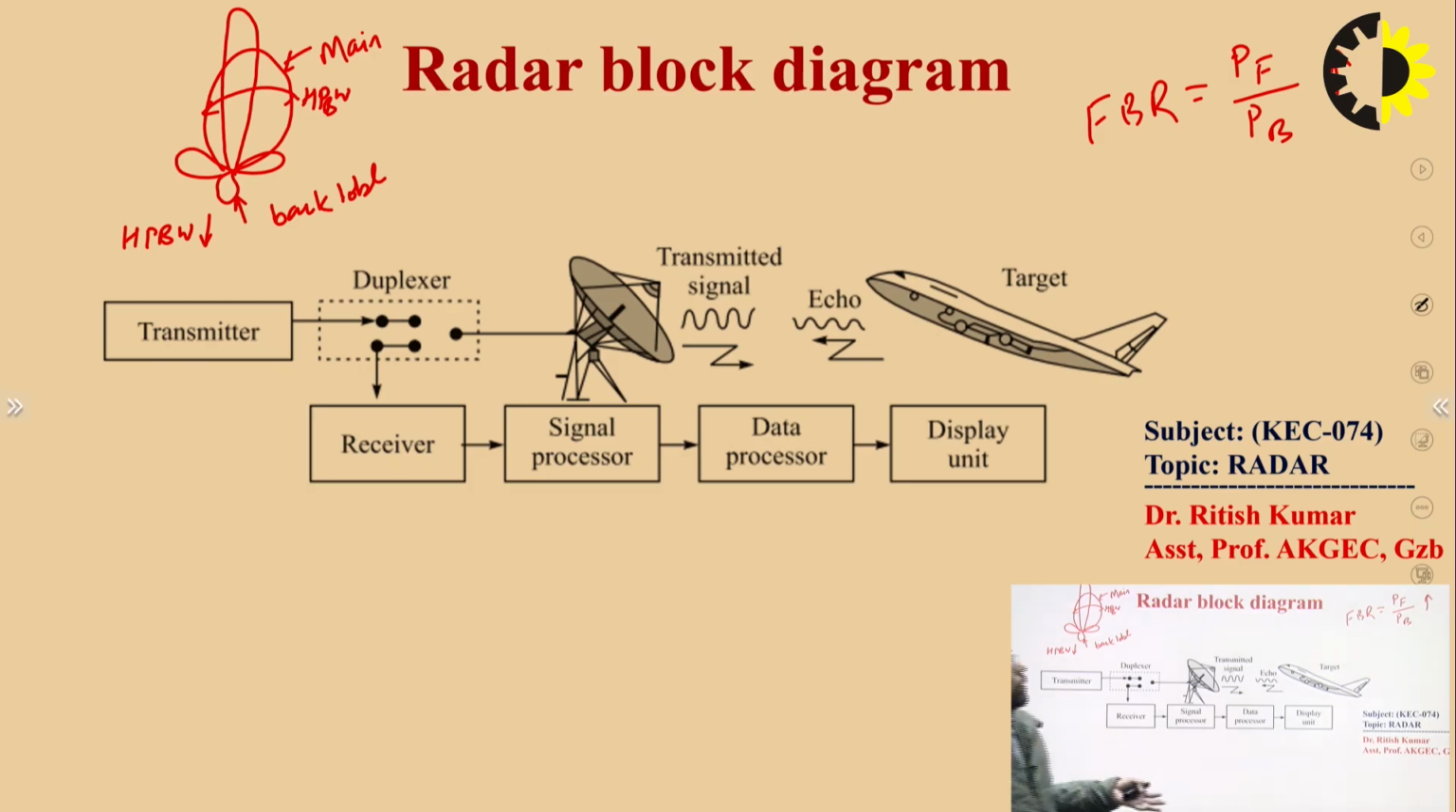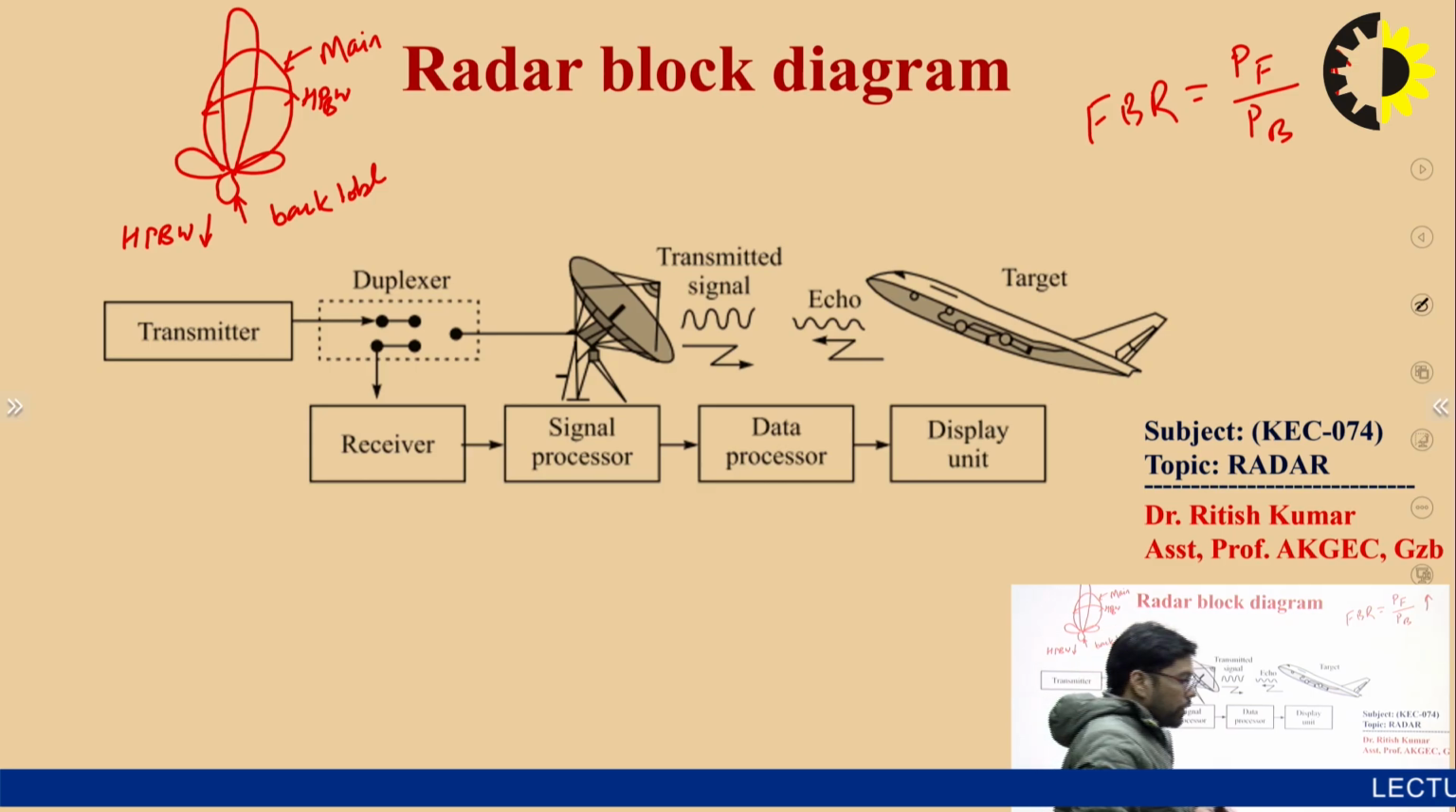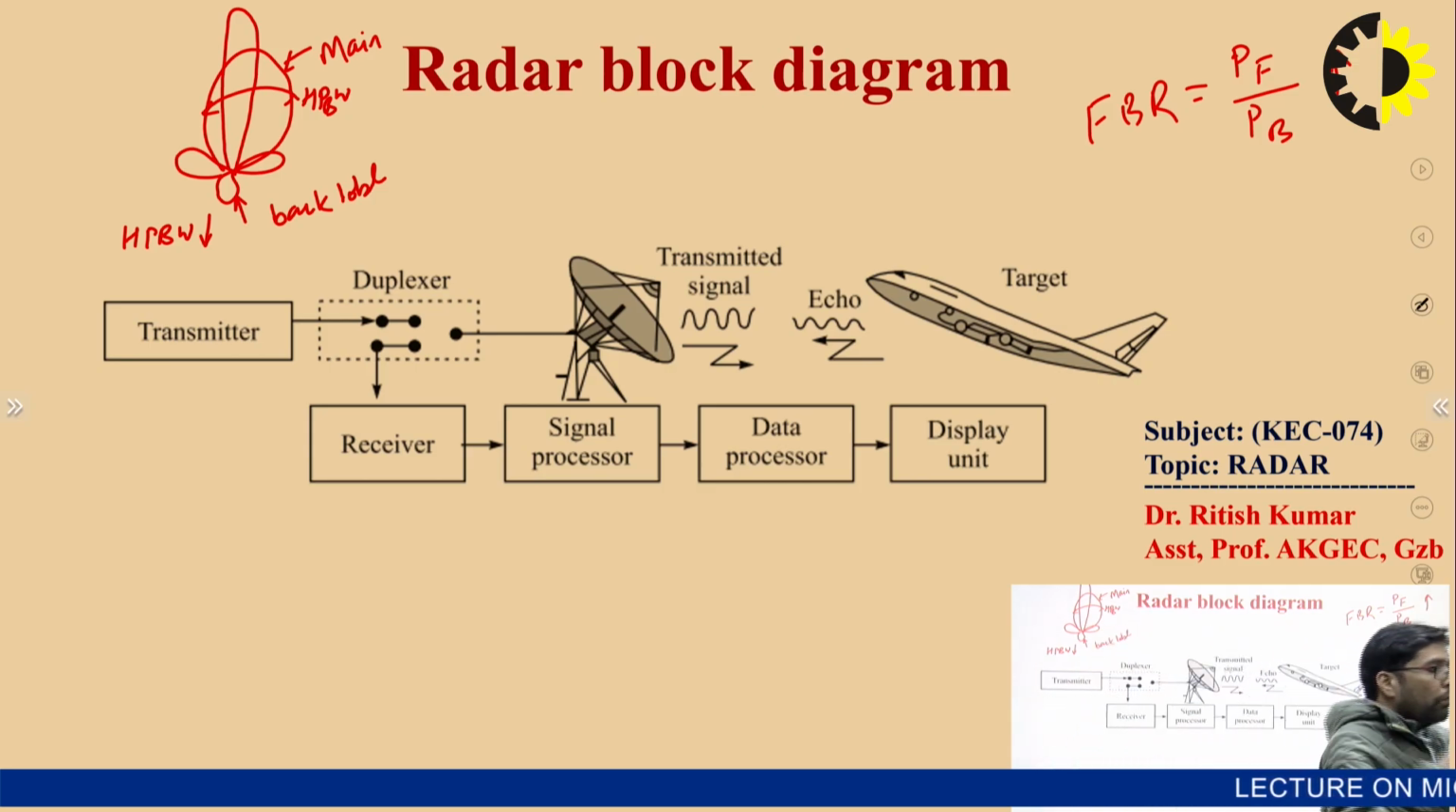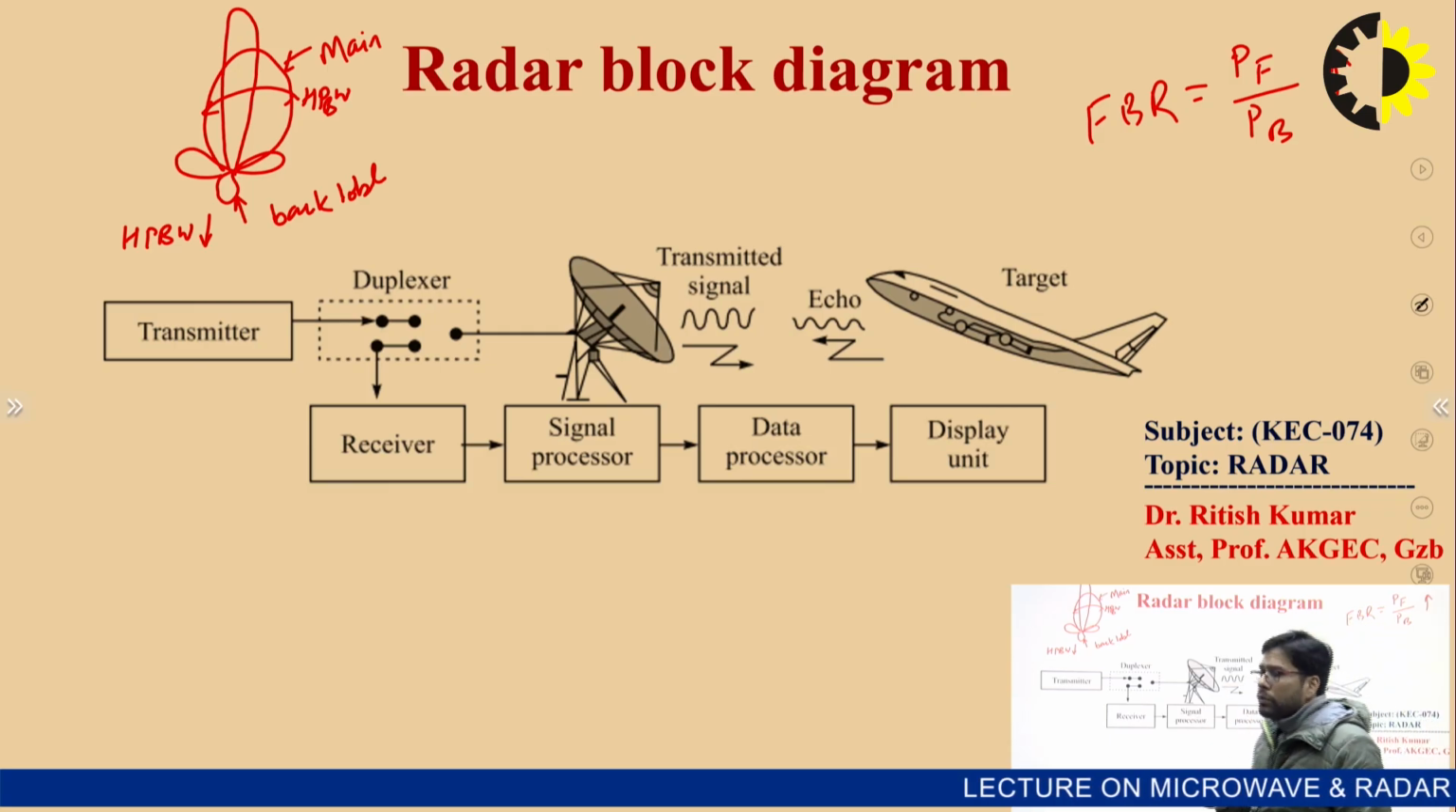At the time of the echo signal, this antenna should work as a receiver antenna. Once the signal is detected by this antenna, the duplexer switch switches from the transmitter to the receiver, and the signal is received by the receiver.